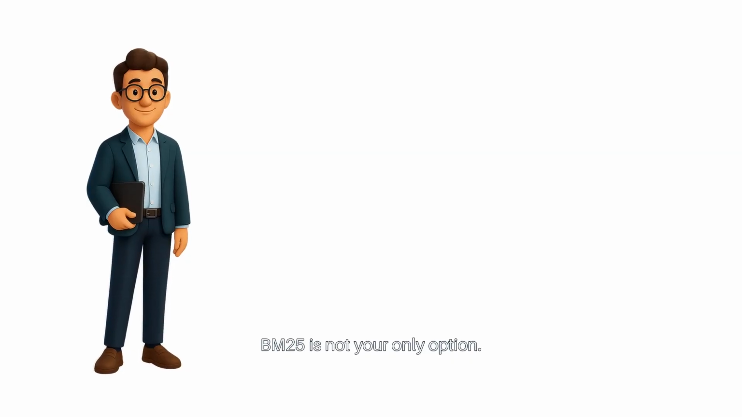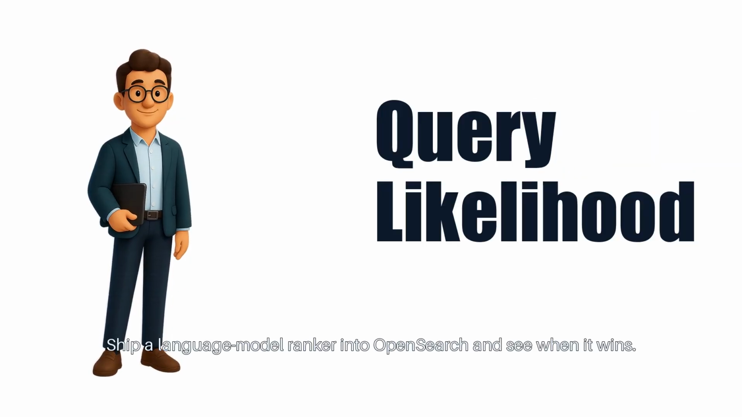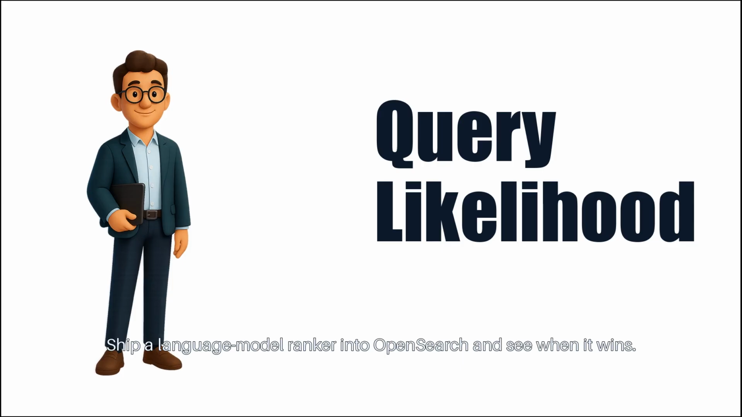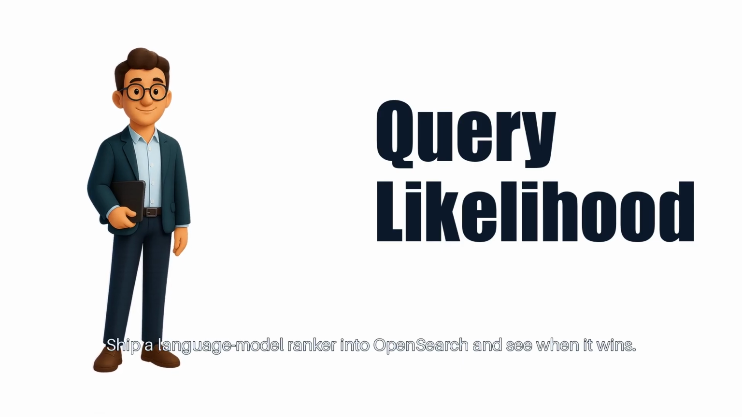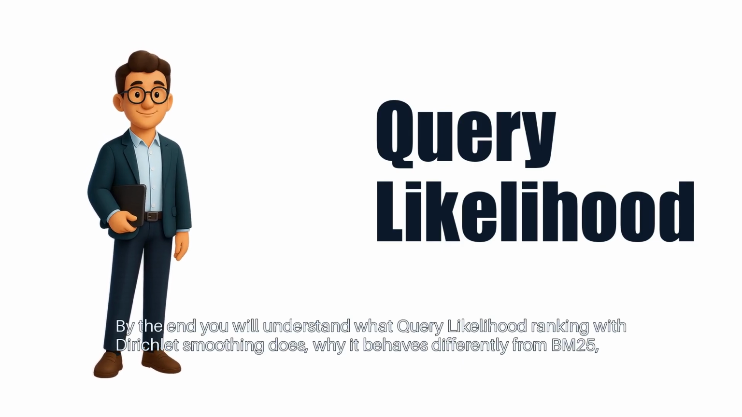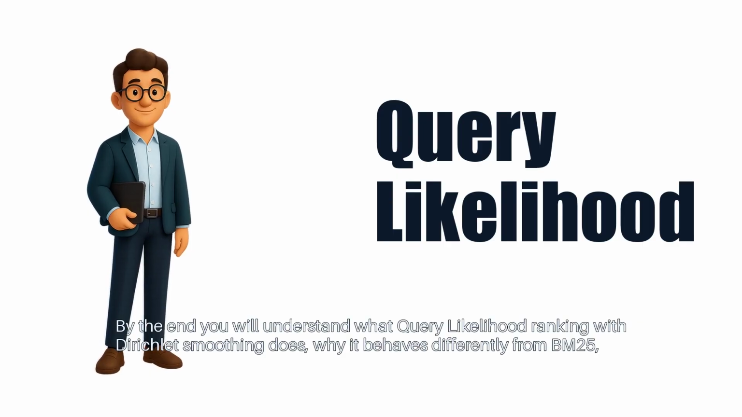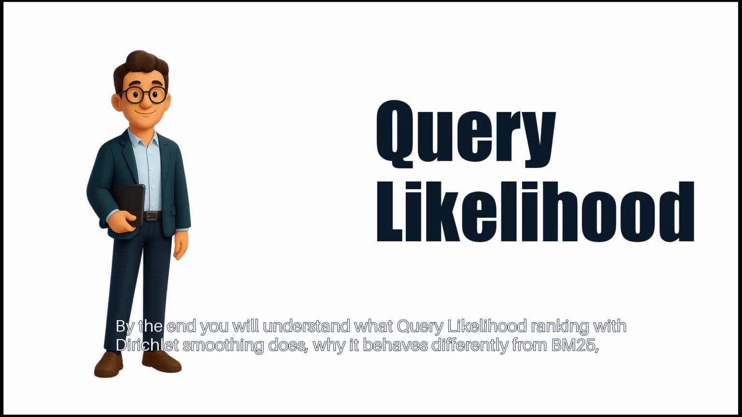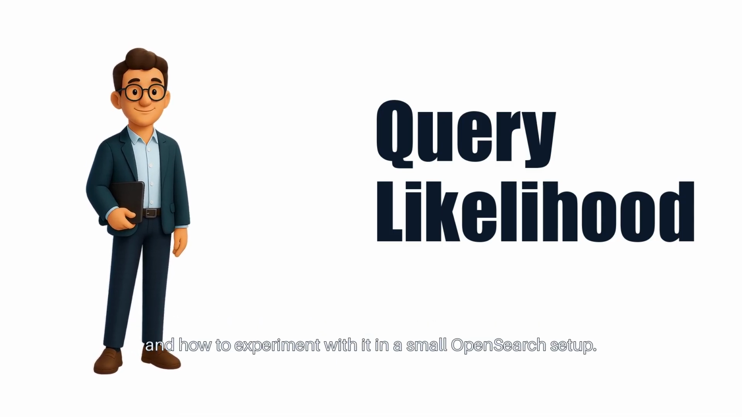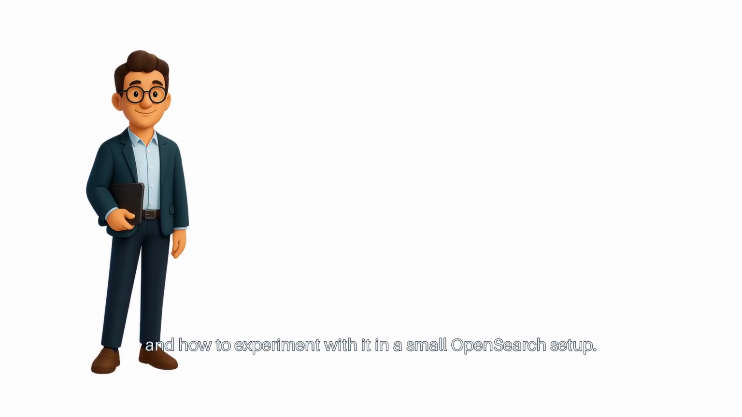BM25 is not your only option. Ship a language model ranker into OpenSearch and see when it wins. By the end, you will understand what query likelihood ranking with Dirichlet smoothing does, why it behaves differently from BM25, and how to experiment with it in a small OpenSearch setup.